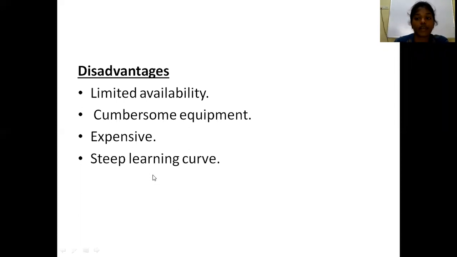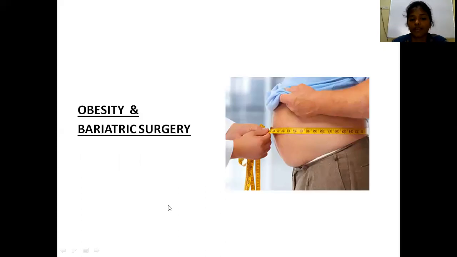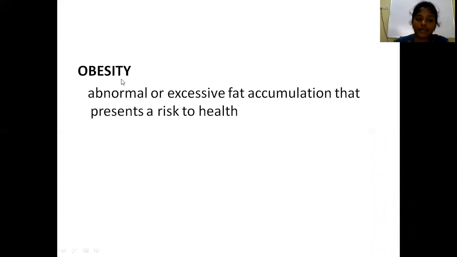Next, we will go to the next topic of today, that is bariatric surgery and obesity. What is bariatric surgery? Bariatric surgery is surgery done on obese patients to decrease obesity. Okay, obesity and bariatric surgery. What is obesity? Obesity is abnormal or excessive fat accumulation that presents a risk to health.